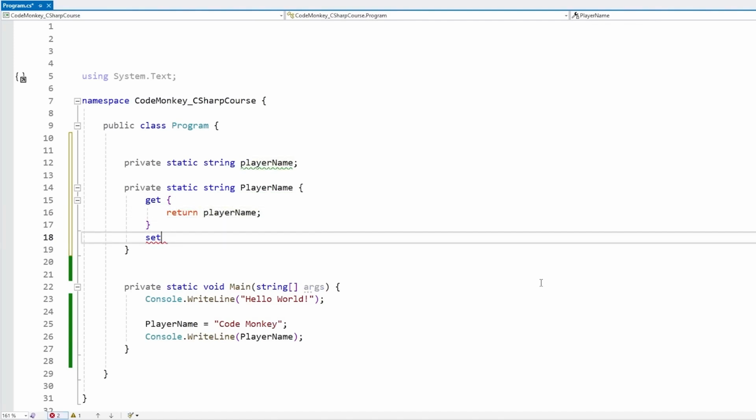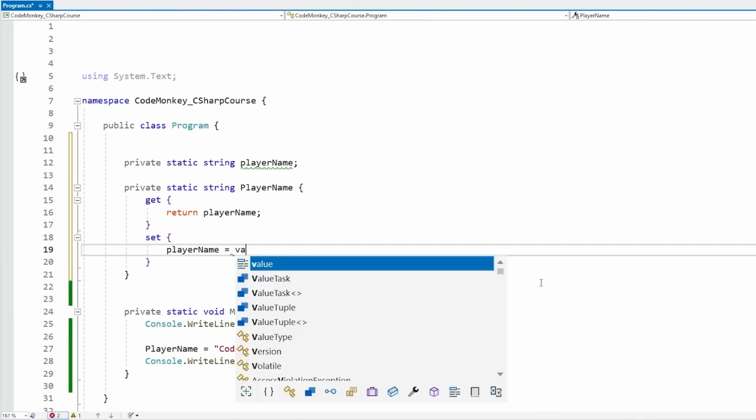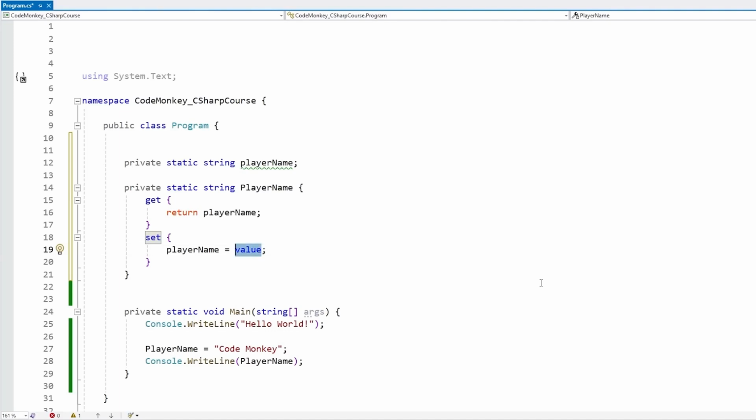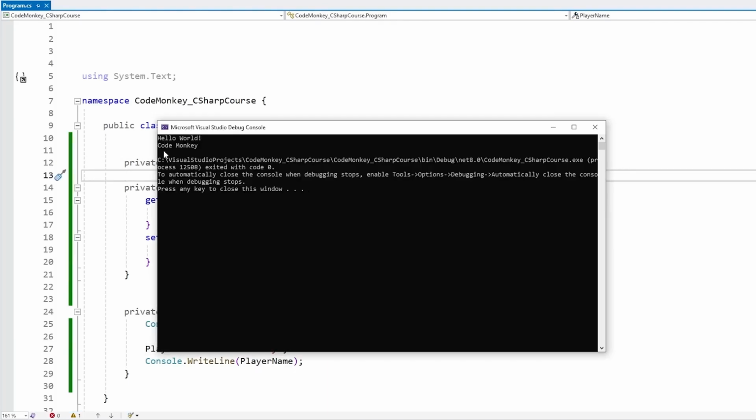And then for the set, again, same thing, let's add a code block. And for this one, we want to set the playerName, so playerName equals, and then we use the keyword value. So this is basically going to be whatever value we assign to the PlayerName. So when we run this line of code, it is going to run this sort of mini function, and it's going to assign the value to whatever we assign here, which in turn is going to assign it onto the underlying value. Okay, so if we test like this, and yep, everything still works the same. It still prints out CodeMonkey.